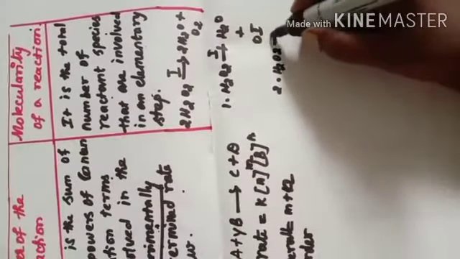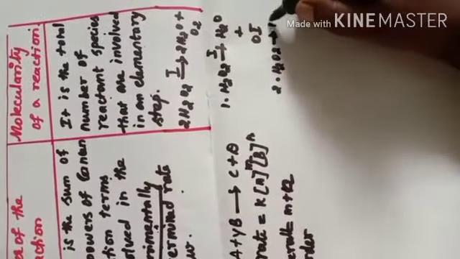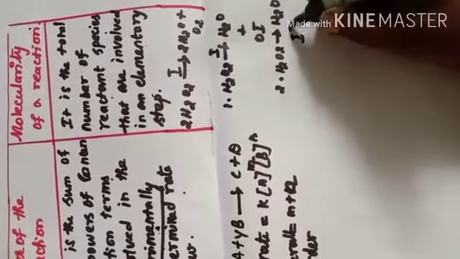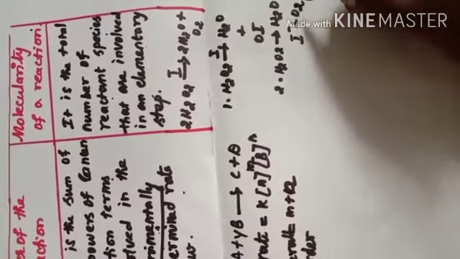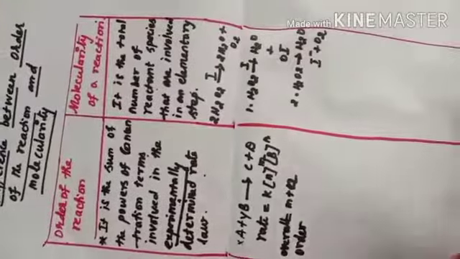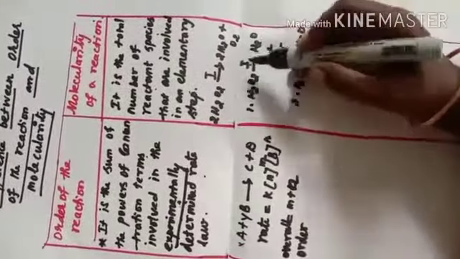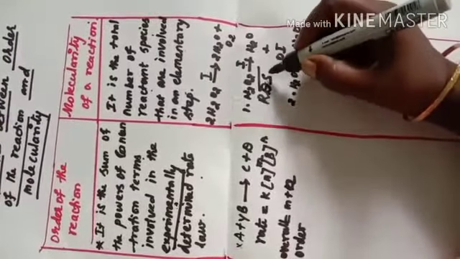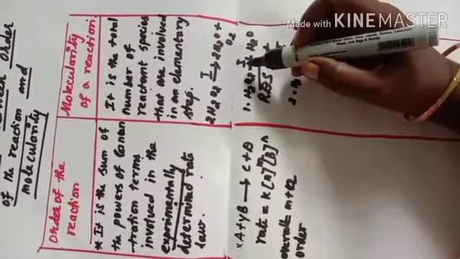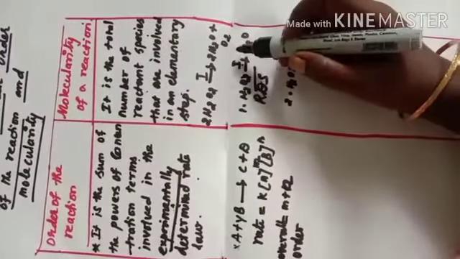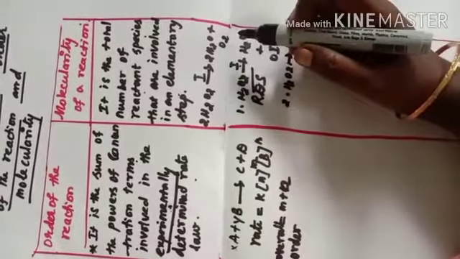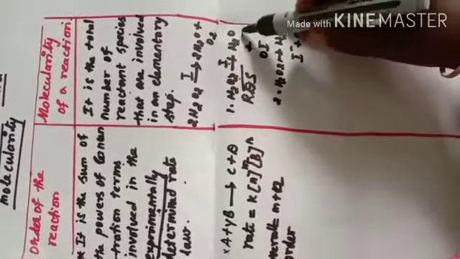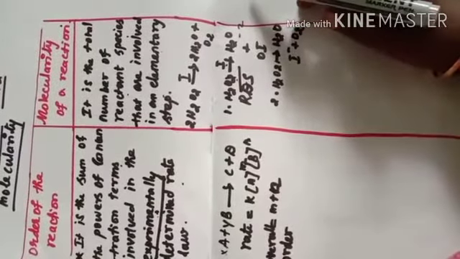The second step is H2O2 gives H2O, I minus plus oxygen. Among these two steps, the first step is known as the RDS, the rate determining step. Here hydrogen peroxide and iodide are involved in the rate determining step. So the molecularity of this reaction is 2. This comes in the category of bimolecular reaction.